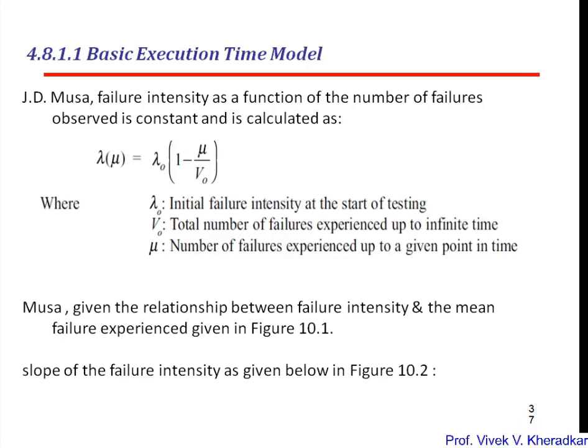v0 represents the total number of failures experienced up to infinite time, and mu represents the number of failures experienced up to a given point. So at a given time, the number of failures that occur is mu, at infinite time the number of failures that occur is v0, and lambda 0 represents the initial failure intensity. Based on these three values, we can calculate the failure intensity. Musa has given the relation between the failure intensity and the mean failure intensity. So what is that relationship?